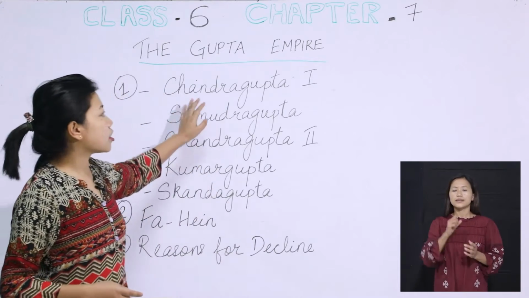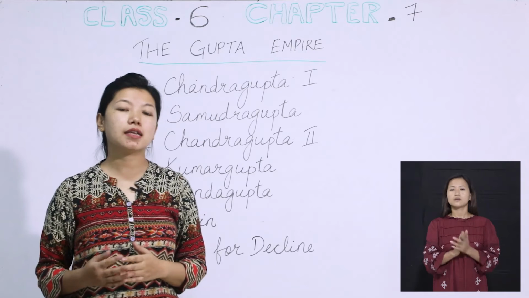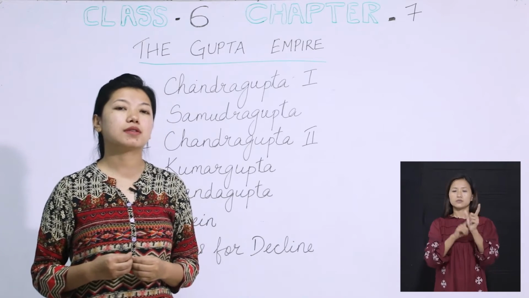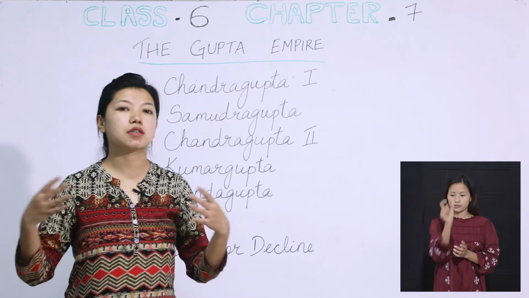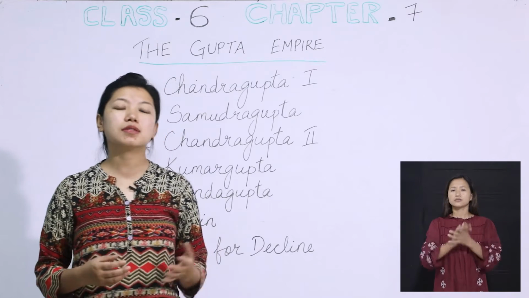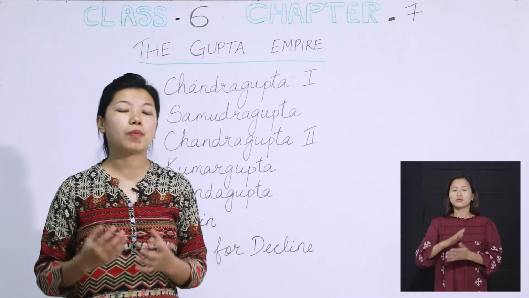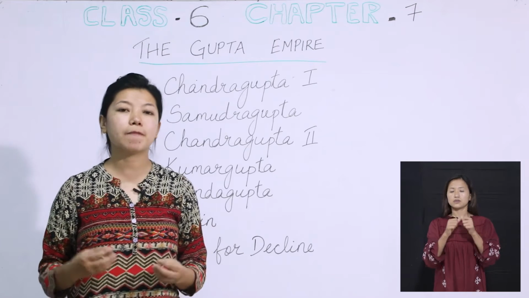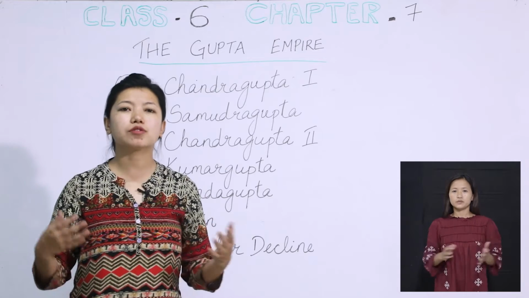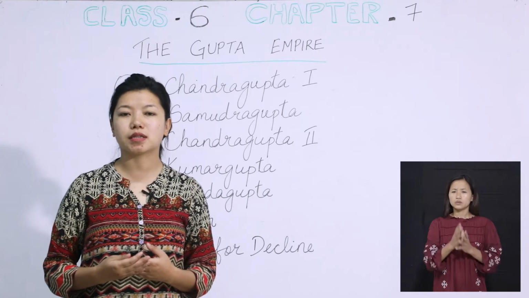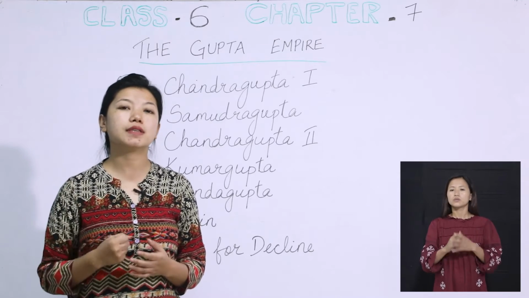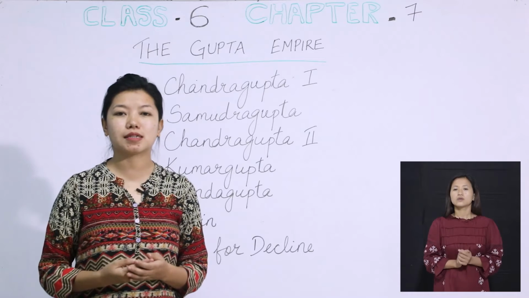Now, this Chandragupta I, like I said, was the founder of the Gupta dynasty, and he was the first person who started off this Gupta dynasty. So how did he do that? Those days Magadha was a very popular and well-known state, alright? There were so many good things about Magadha and so many rulers were always after it. So Chandragupta, he was the one who succeeded in annexing the Magadha state, alright?